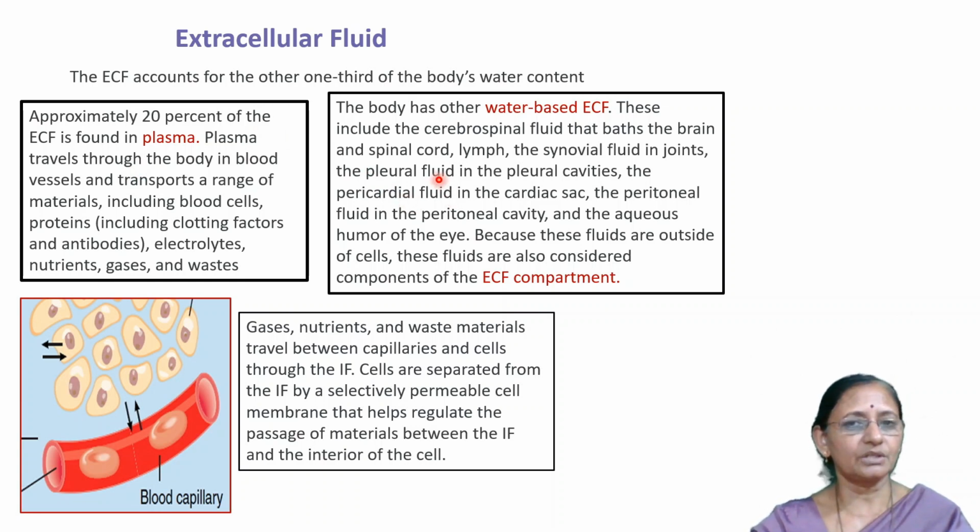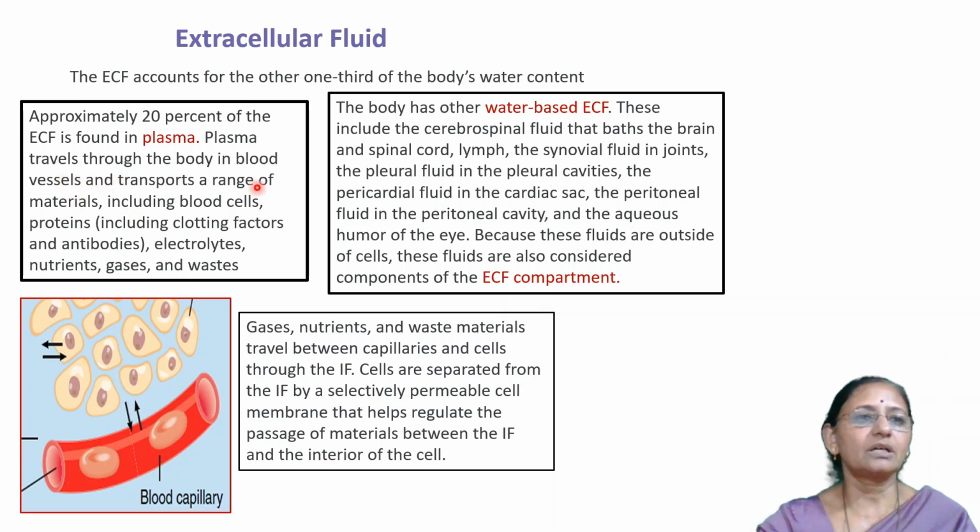Before going to interstitial fluid, first be clear about the plasma. 20% of the extracellular fluid is present in plasma. Plasma travels through the body in blood vessels and transports a range of materials. What is the function of plasma? It transports the respiratory gases, and mainly the food nutrients. Its main components are the blood cells.